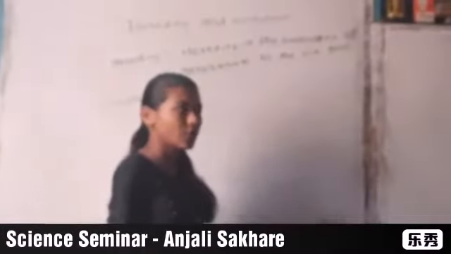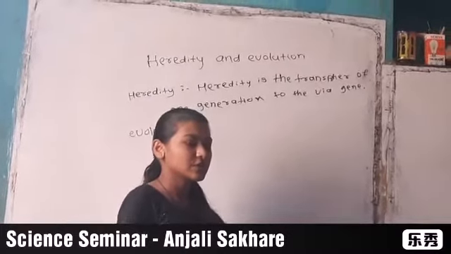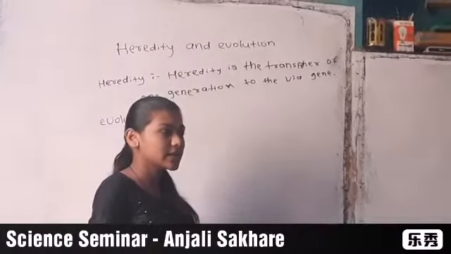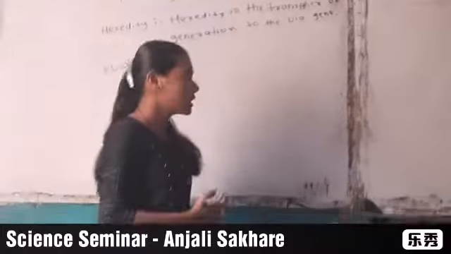Evolution is the gradual changes occurring in living organisms over a long duration. Formation of new species due to changes occurring in specific characters of living organisms over several generations, as a response to natural selection, is also called evolution.